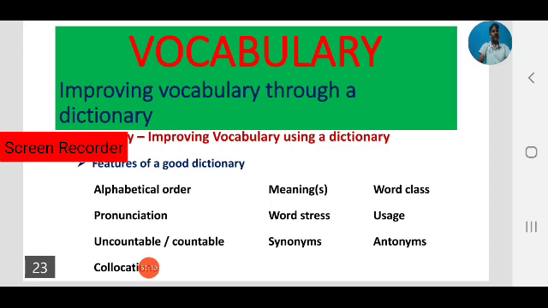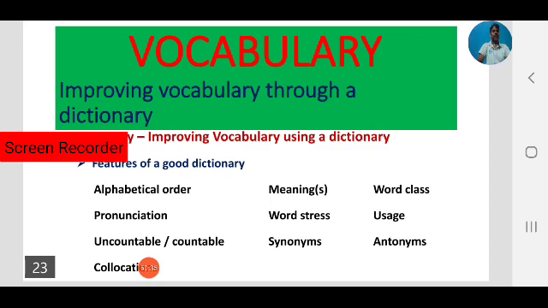Synonyms means similar meanings of the same word. Antonyms means opposite meaning of the word. By using a dictionary, we can learn all these synonyms and antonyms of a certain word. That is part of improving your vocabulary. After learning all these synonyms and antonyms, then we have to use them.